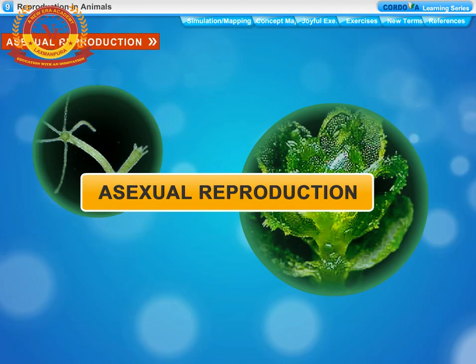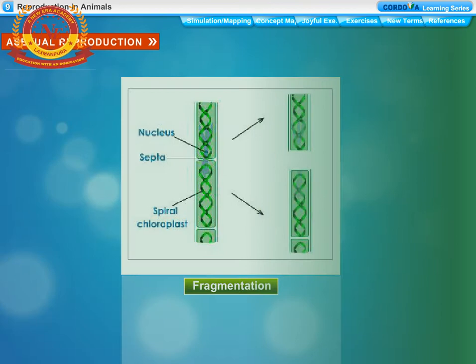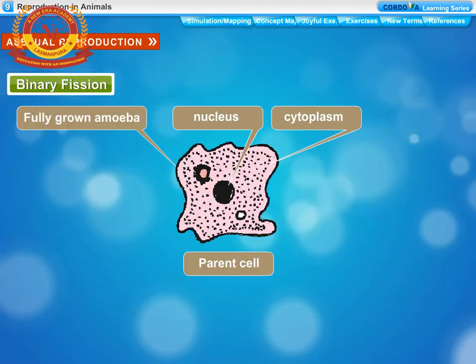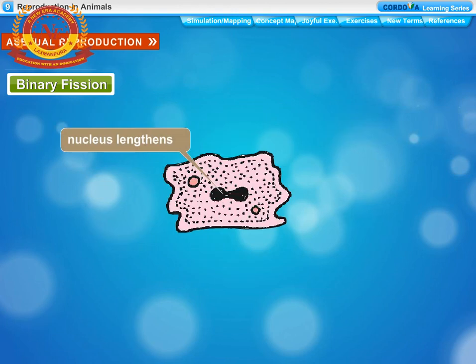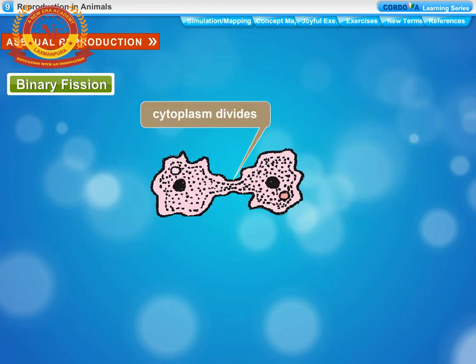Asexual reproduction. There are several methods of asexual reproduction in animals like binary fission, budding, fragmentation and regeneration. Binary fission. In binary fission, the parent organism splits or divides to form two new organisms of the same kind.